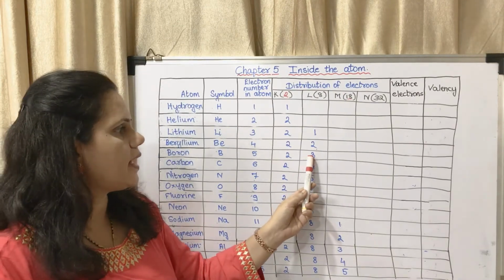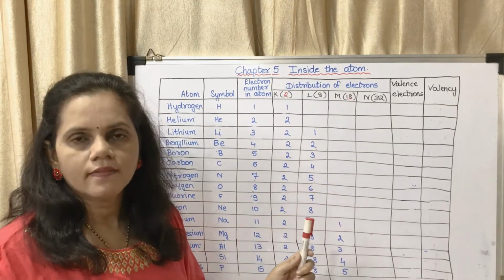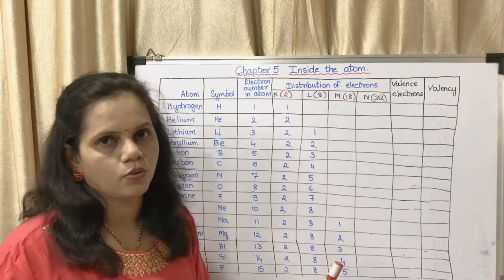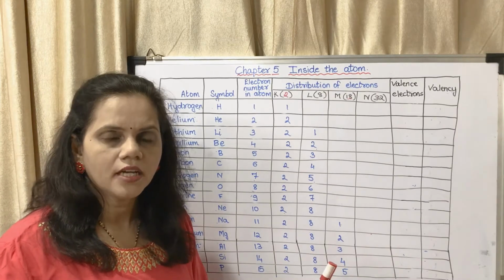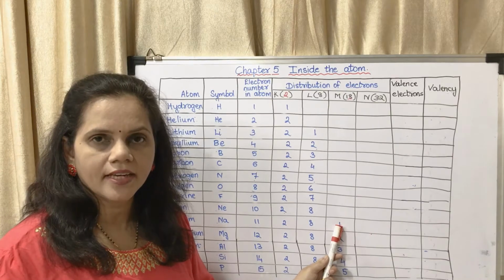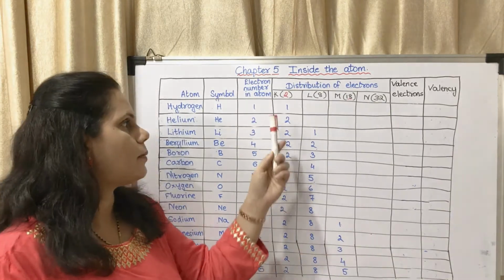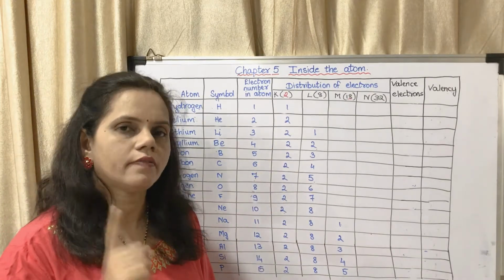So this will have an L shell. Will it have an M shell? No. Will it have an N shell? No. Will this have an M shell? Yes, it has an M shell, but an N shell it does not have. So hydrogen has only 1 shell.